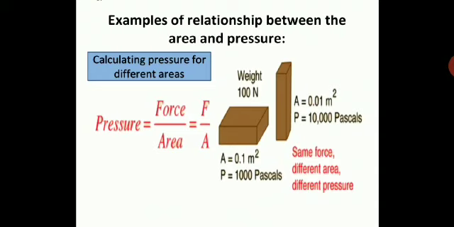You can see how this inverse relation works in this calculation. With the same force of 100 Newton for both objects, due to the difference in the area, you have so much difference in the pressure. So you can relate this to the formula.